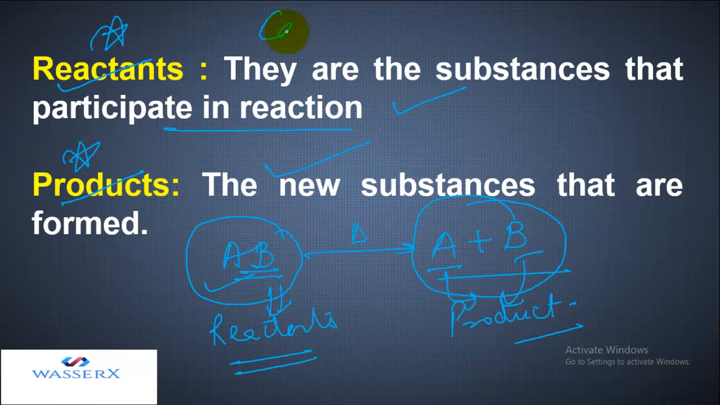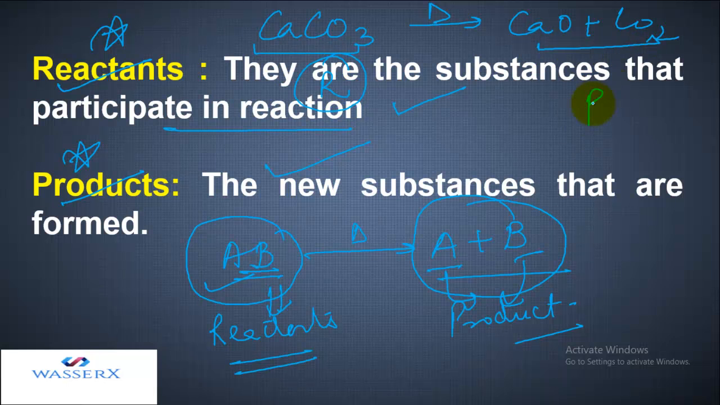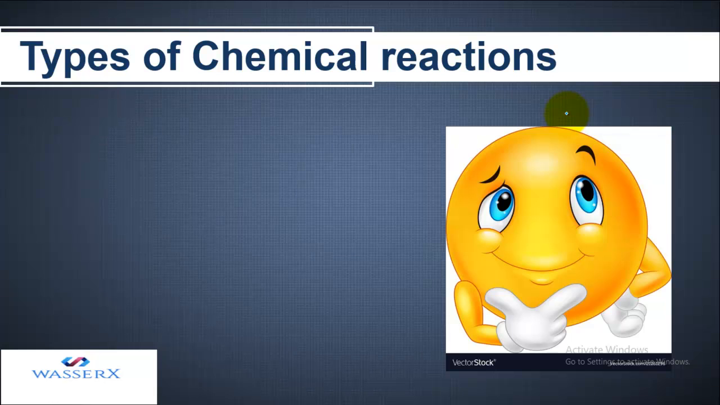Let's take another example. If I have CaCO3 and I'm heating it, as a result it forms CaO and CO2. In this, calcium carbonate is the reactant and these are the products. So every chemical reaction makes use of reactants and products. Now let's do the types of chemical reaction. There are different types of chemical reaction. The first one we are going to study is the combination reaction.